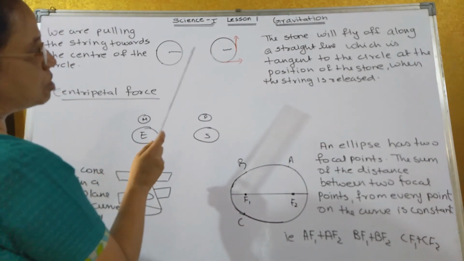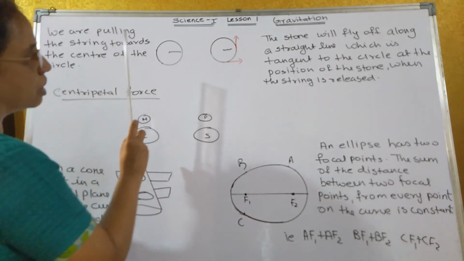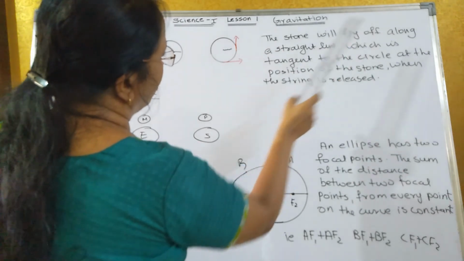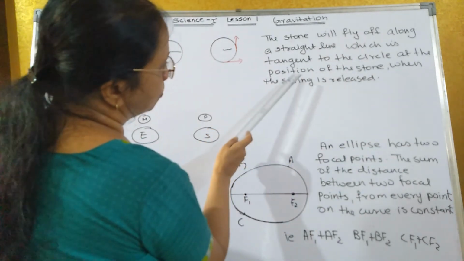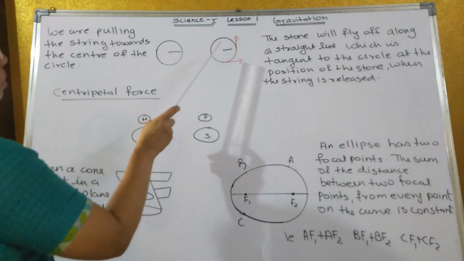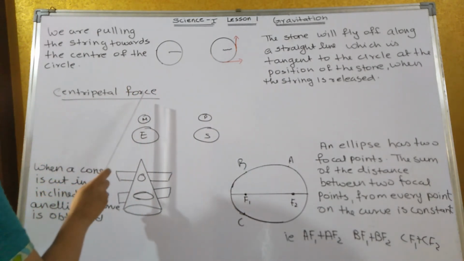So there must have been some force which forces the stone to move in a circular direction. The moment you release, what happens? The stone will fly off along a straight line which is tangent to the circle at the position of the stone when the string is released. Now, which force was forcing the stone to go in a circular direction? That force is known as centripetal force.